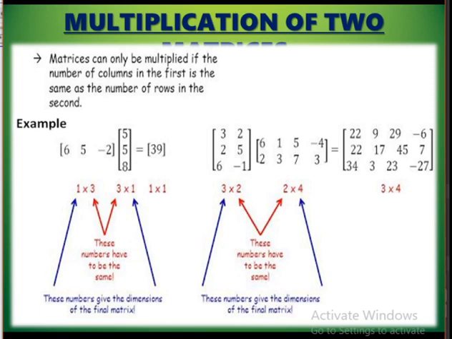Similarly, see the second one. In the first matrix, the number of columns is 2 and in the second matrix, the number of rows is 2. So both are equal. So the product matrix will be of dimension 3 by 4. So this is a very good example. You can remember this: only when this is true can we multiply two matrices.